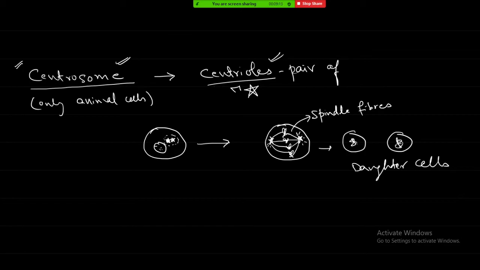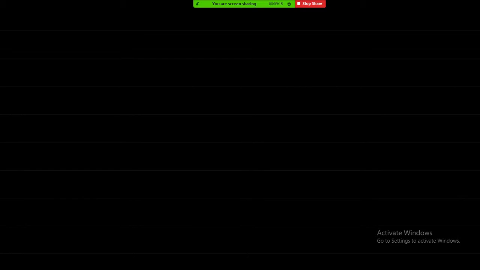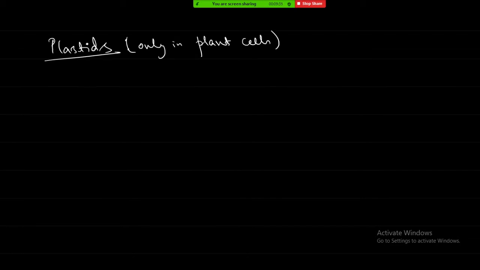Next one, plastids. The plastids are present only in plant cells. Plastids are present only in plant cells. And what is the function of the plastid? As you are looking at page number 16 of your textbook, plastids, number 10.